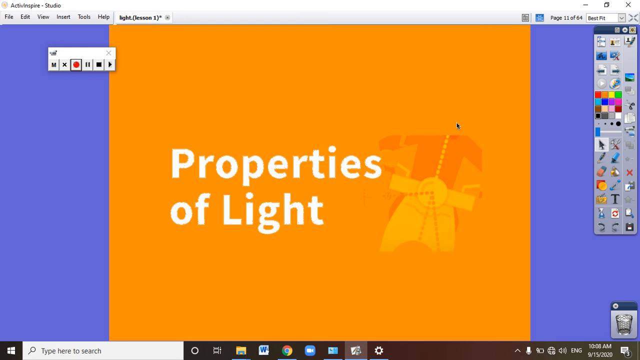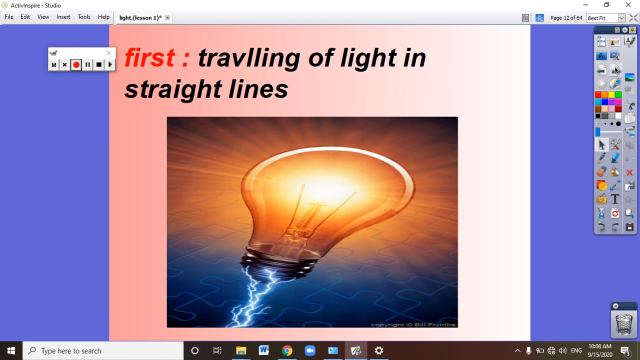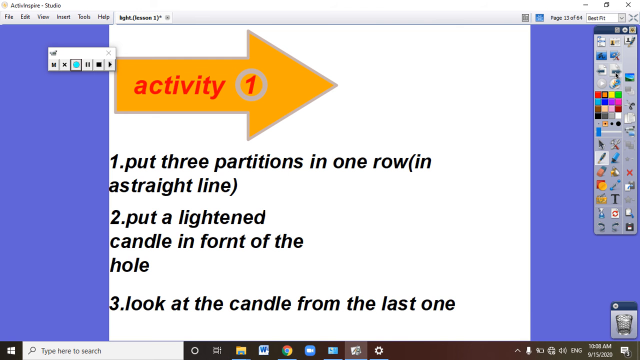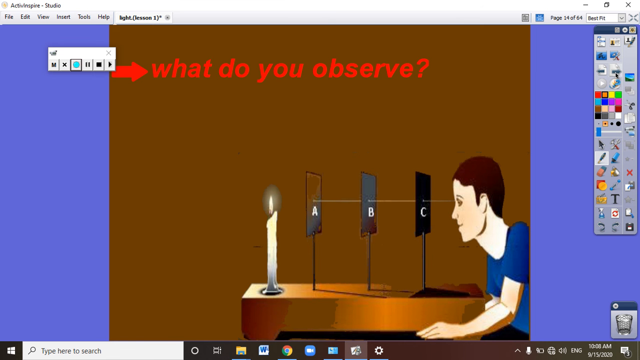Now we will talk about the properties of light. Light has many properties. Number one, light travels in a straight line. As you can see in this picture, the light coming from this lamp is traveling in a straight line. Can you see this line? Straight lines.